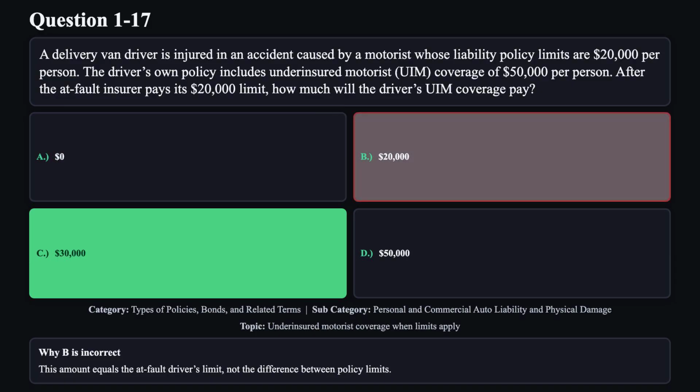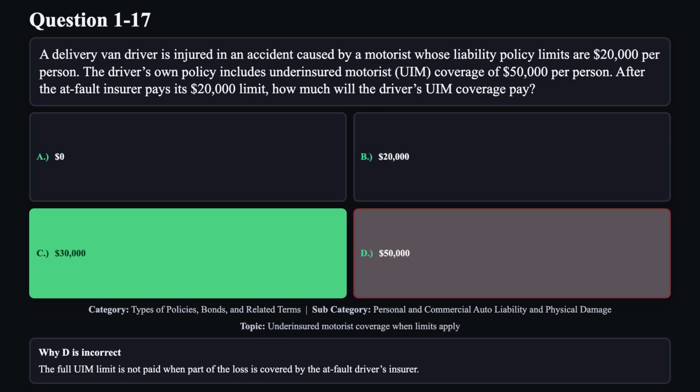Reason B is not correct. This amount equals the at-fault driver's limit, not the difference between policy limits. Reason D is not correct. The full UIM limit is not paid when part of the loss is covered by the at-fault driver's insurer.